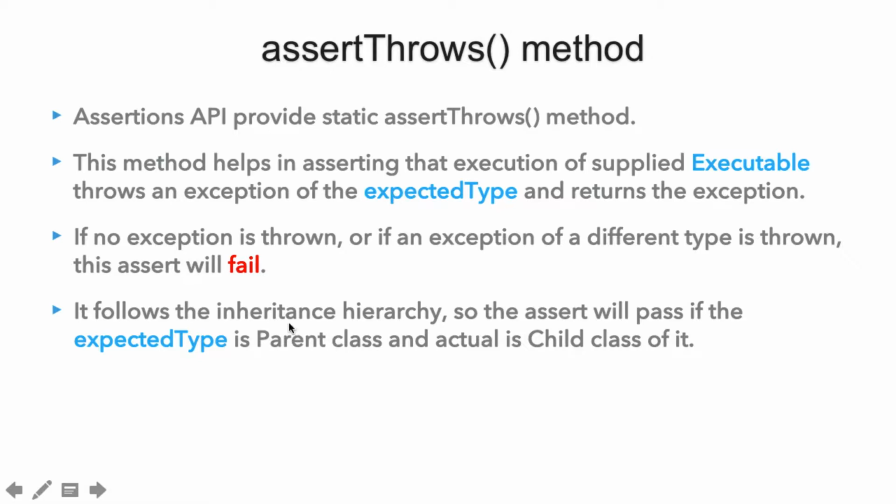And if the same exception is thrown, then our assert will pass. Also, friend, this method follows the inheritance hierarchy. So the assert will pass if the expected type is a parent class and the actual is a child class of it. What we mean by this is, let's say to assertThrows we provide the child exception, and if our executable throws the parent of this child class, then also our assert will pass, because assertThrows follows the inheritance hierarchy among the exceptions.